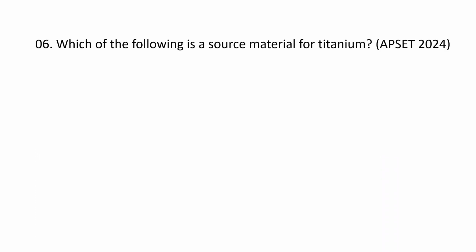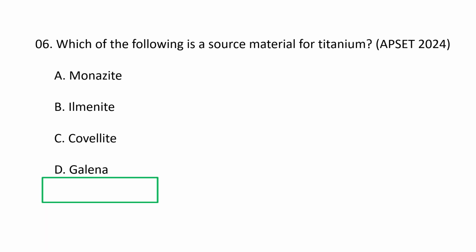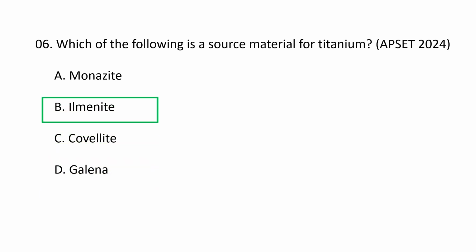Plate tectonics. Next question. Which of the following is a source material for titanium? A. Monazite, B. Ilmenite, C. Cobalt and D. Galena. So the correct option is B, Ilmenite. Ilmenite is a primary and major source material for titanium, though other forms like rutile and titanium slag are also used. And ilmenite is a mineral composed of iron titanium oxide, FeTiO3.